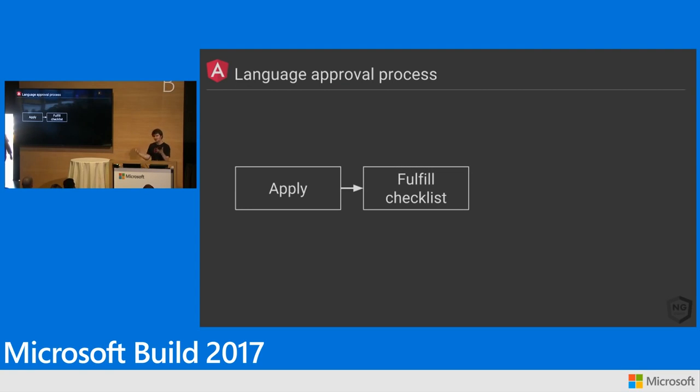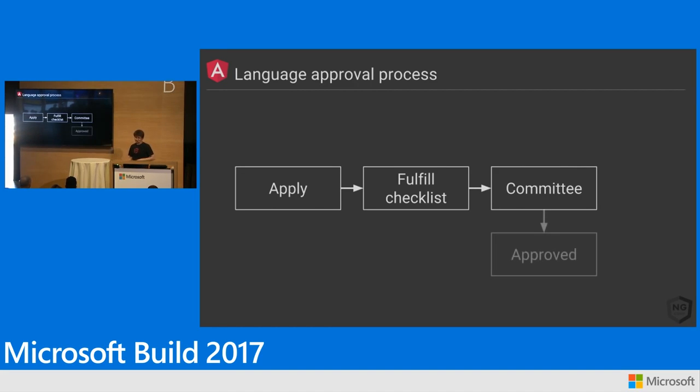We have to make sure that we have tools that work and refactoring tools, and we can test it, and we get all the things that all those other languages I showed you have. And then we go through a committee, like everything else at Google. There's a committee, and there's data, and they make decisions, right? And that's it. It'd be simple. It'd be easy. Just approve it. Simple.